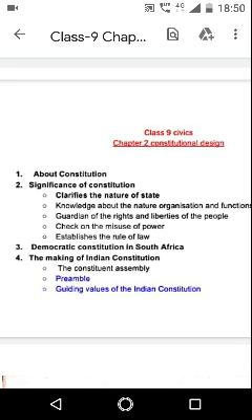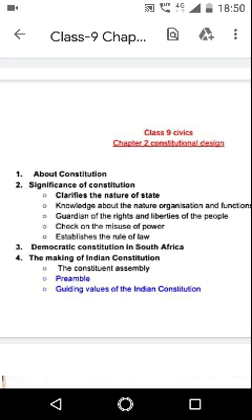Indian leaders were inspired by the ideals of the French Revolution, Russian Revolution, American Revolution, the practice of parliamentary democracy in Britain, and the Bill of Rights in the United States. Yet they were not simply imitating what others had done. At each step, they were questioning whether these things suited our country. All these factors contributed to the making of our constitution.